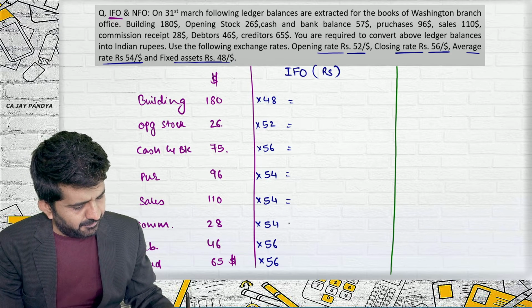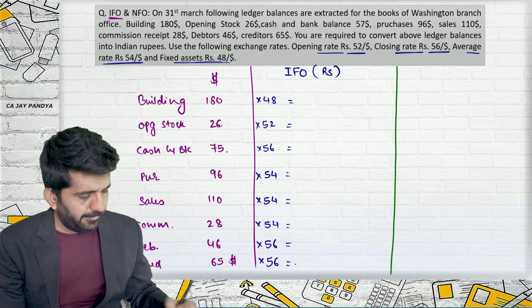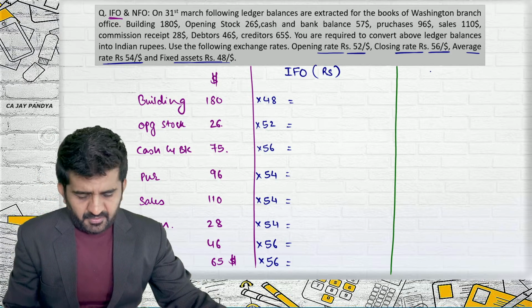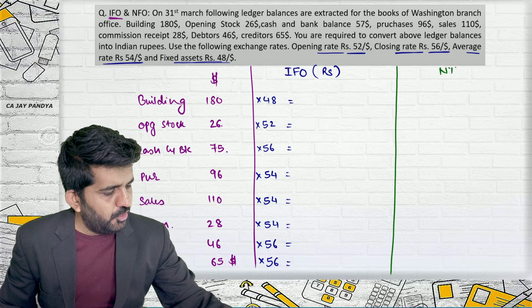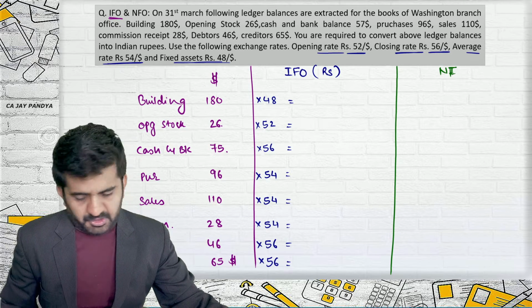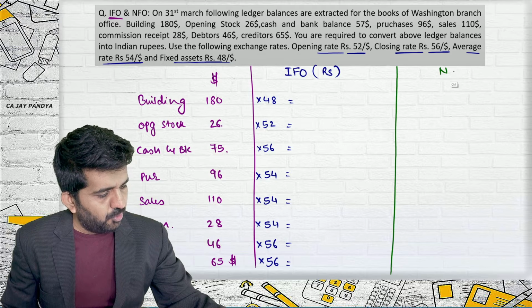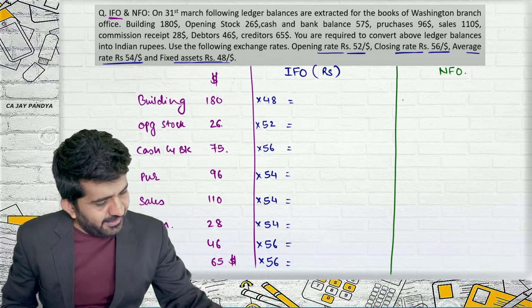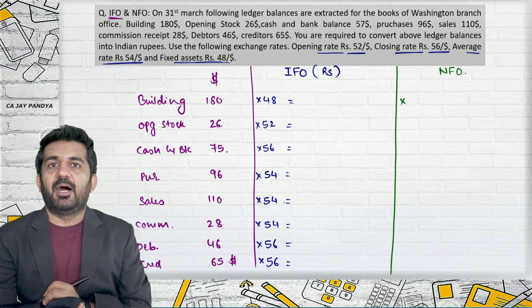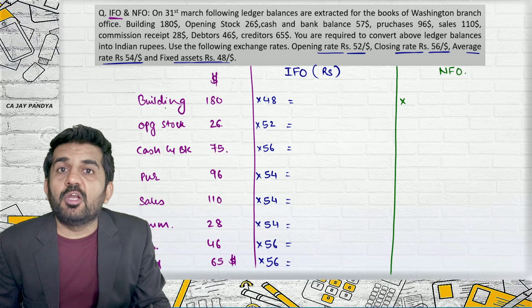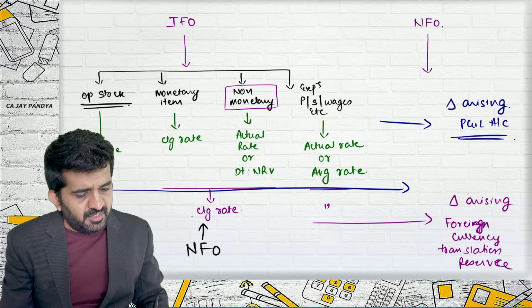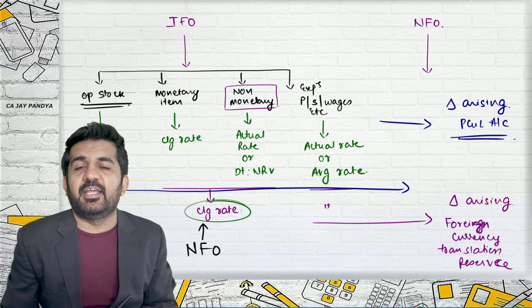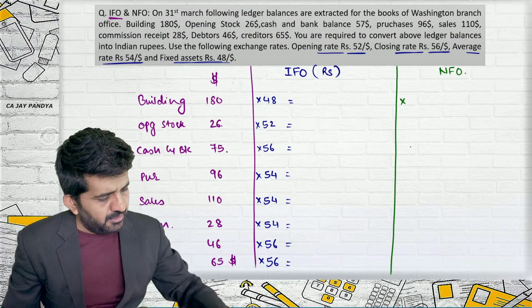What will be the treatment if it was non-integral foreign operations? Suppose it was non-integral. $180 will be multiplied by the closing rate of 56, because even though this is a non-monetary item, it will be at closing rate if it is non-integral foreign operations.